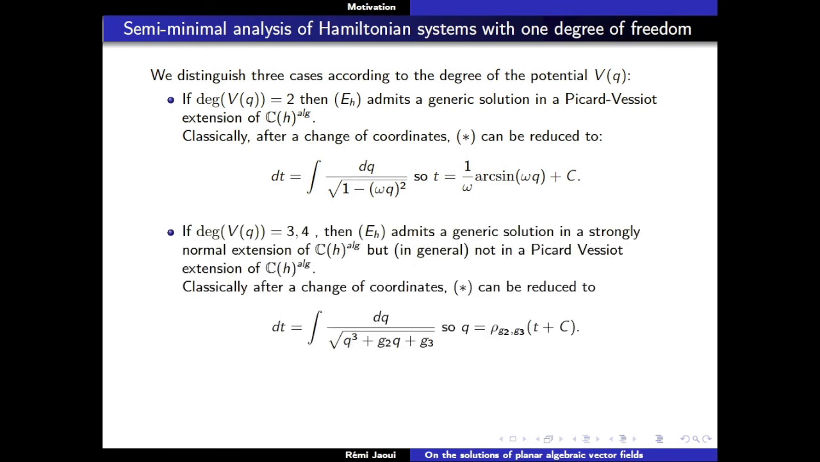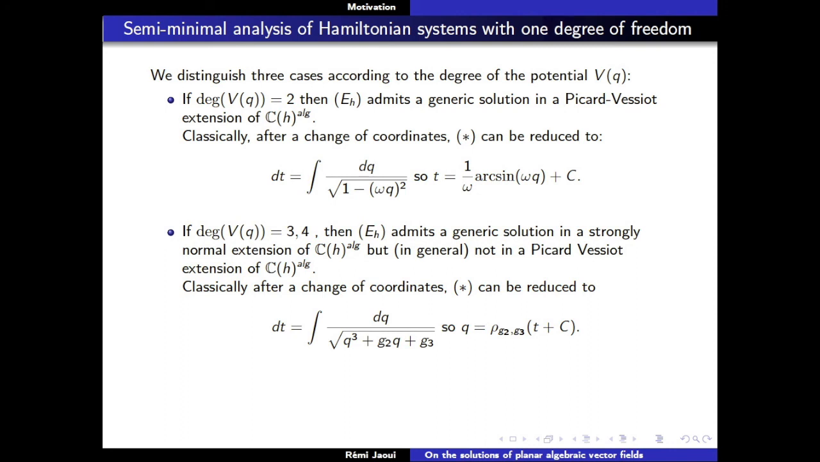So if you look at something of degree 3 or 4, you will not have a solution in general. If you take a general polynomial of degree 3 or 4, you will not have a solution in a Picard-Vessiot extension of C(y)^alg, but you will admit a generic solution in a strongly normal extension of your field C(y)^alg.